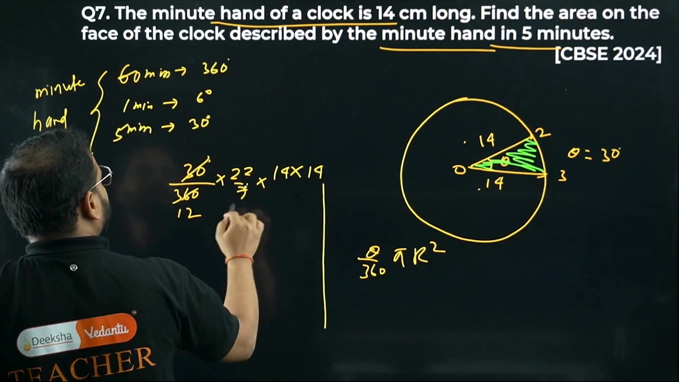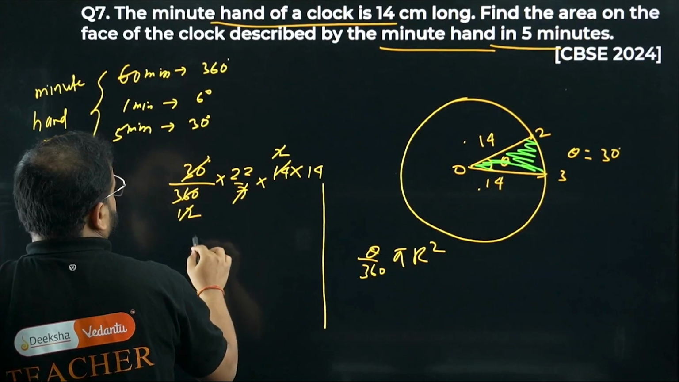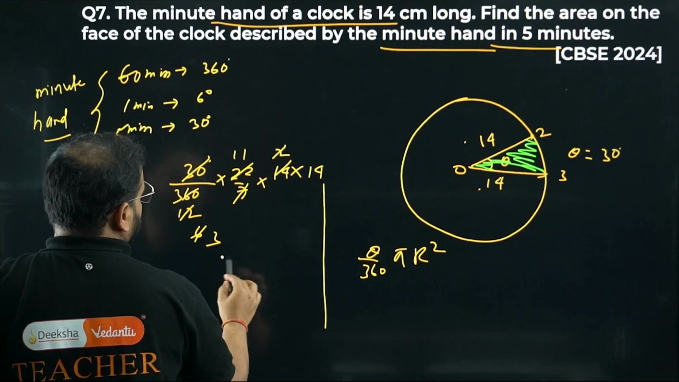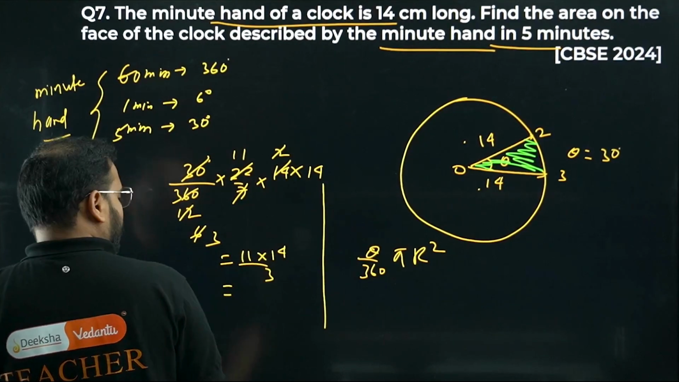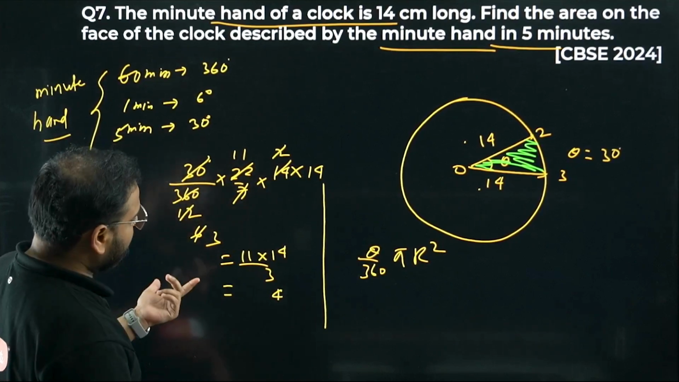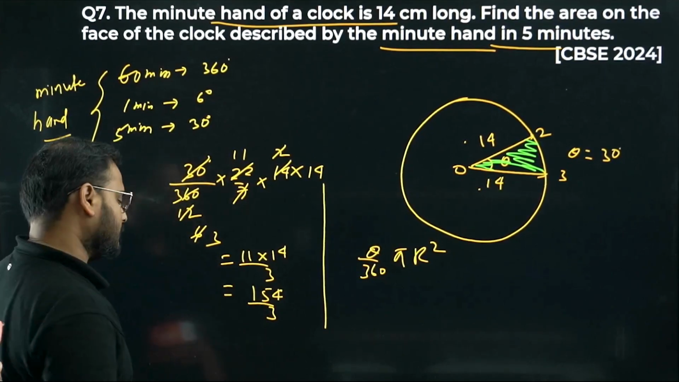Then I get 7 2s are 14, I get 2. I get 3 here, I get 11 here. What I'm getting, bacha, is 11 into 14 by 3. How much is that? 14 into 1 is 14, and 14 into 1 again 14, so 154 by 3.